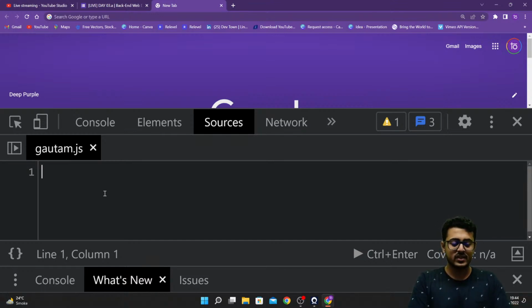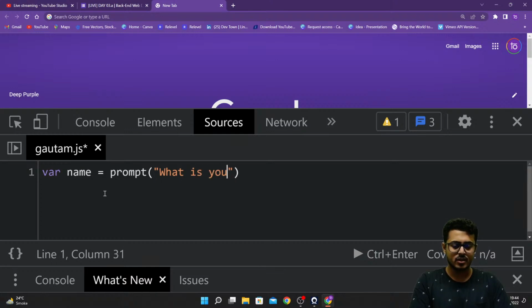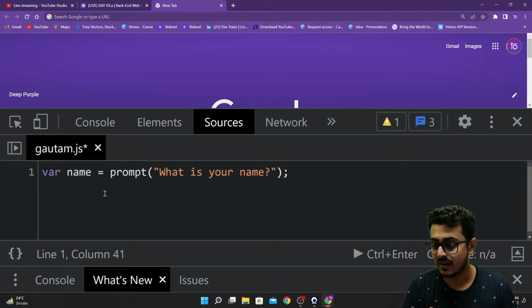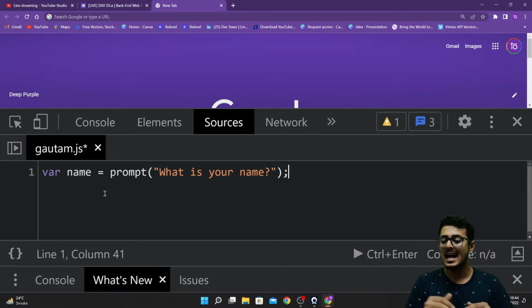Right over here, for example, if I want to write var name equals prompt, what is your name? Now if I want to go to the next line, I don't have to press shift enter. Just like in a normal Word document, I just press enter, and then I'm able to reach the next line of code itself.